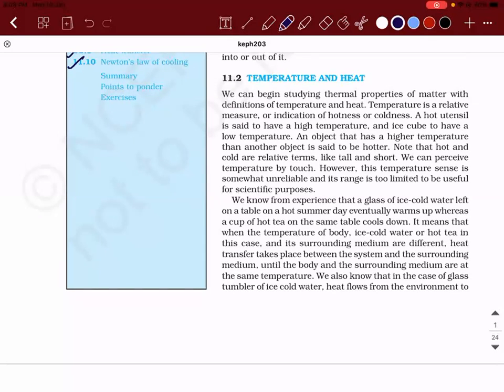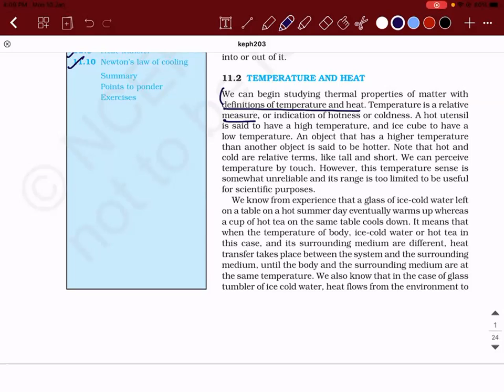I will just read out certain points as I have to explain them. Then I'll get into the context wherever mathematical equations come into the picture. When we begin studying the thermal properties of matter with definitions of temperature and heat, what does temperature mean? Temperature is a relative measure. It gives an indication of hotness or coldness.